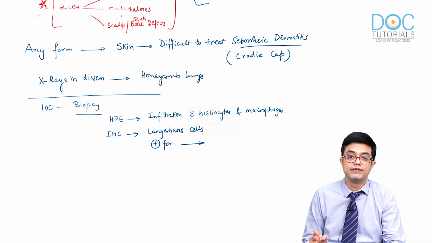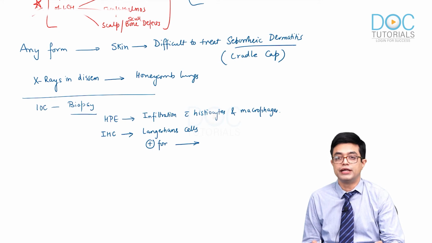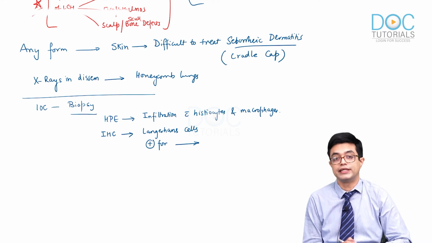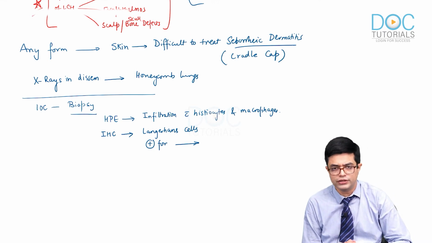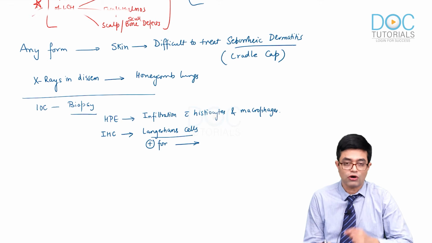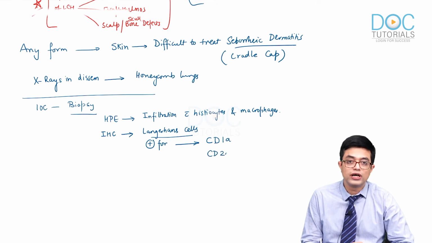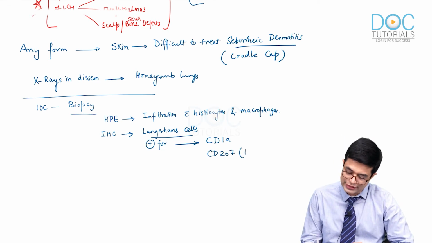And this is the thing which is asked very frequently in entrance exams. AIIMS 2 times, PGI once, JIPMER once, NIMHANS once, and NEET PG once. It has already been asked in the last 10 years. So what are the tumor markers of LCH in Langerhans cells? They will be positive for CD1a. They will be positive for CD207. It is also called Langerin.